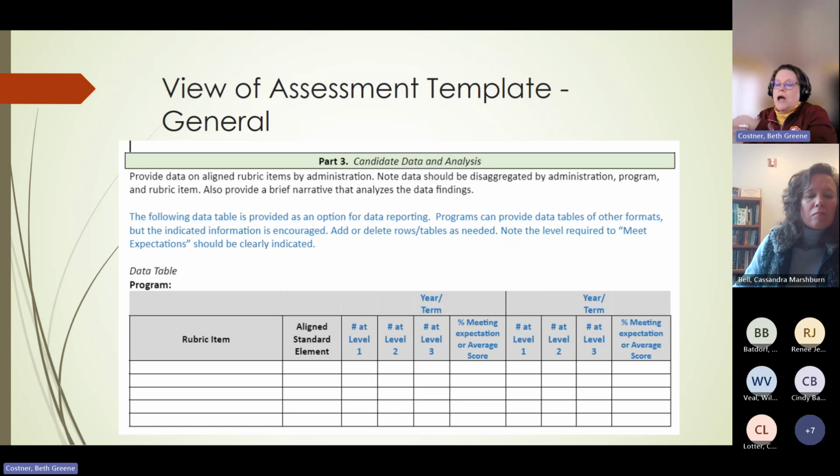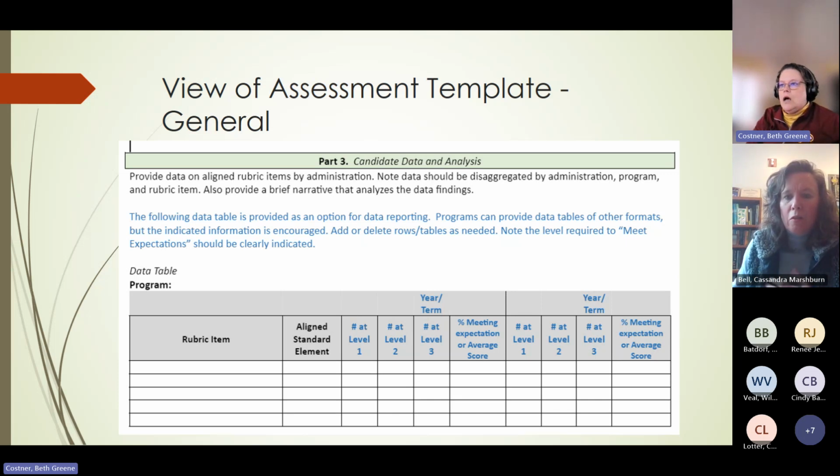You just list the rubric item, make sure you align it to the standard element in the data table, regardless of who gives you the data table. And then you're just going to say number and percentage at each level and the percentage that met expectations overall. This works really well for NSTA. There are some that also require you to have an average score. So if that's something that you really wanted in yours, it's fine to have average score. These are just example data tables.